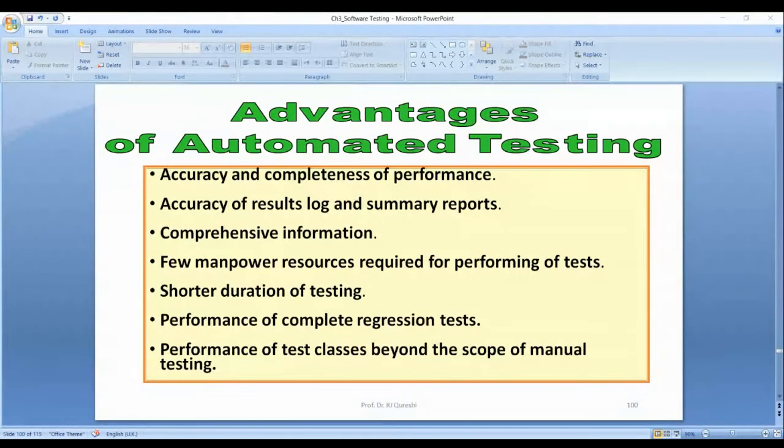Accuracy and completeness of performance, accuracy of result log and summary reports, comprehensive information regarding the test cases, few manpower, less efforts, less time, performance in terms of complete regression tests, smoke tests. So manual testing, it's not possible.